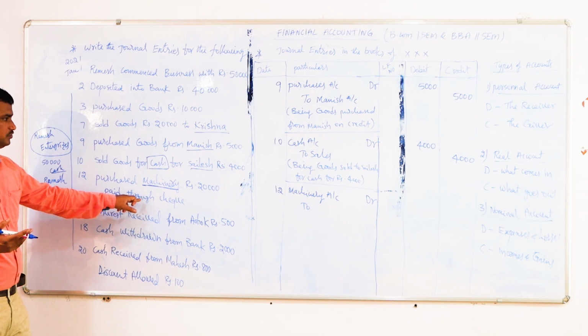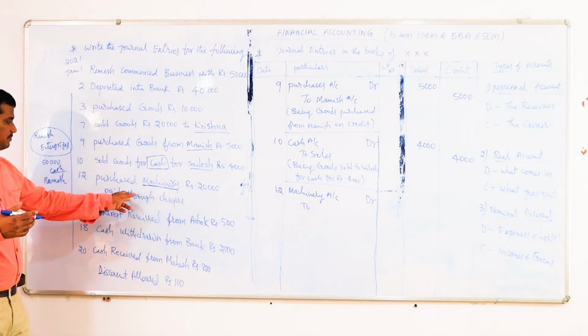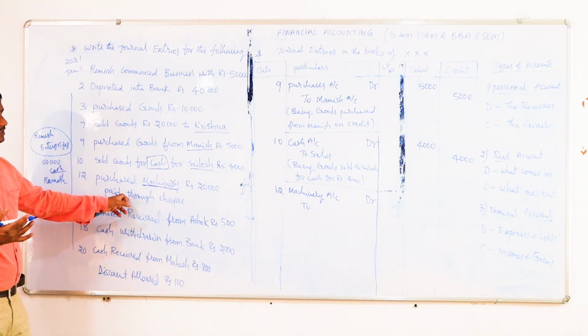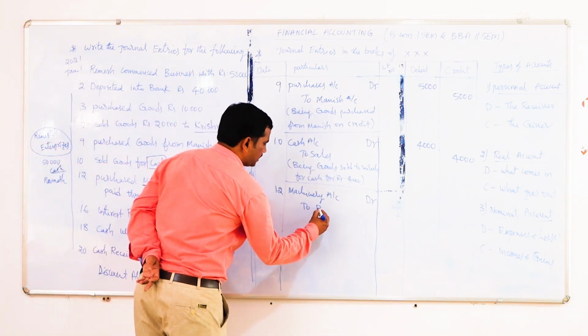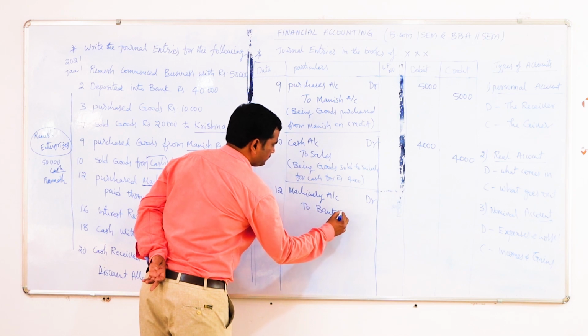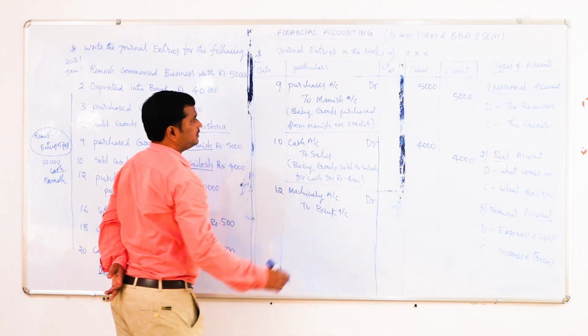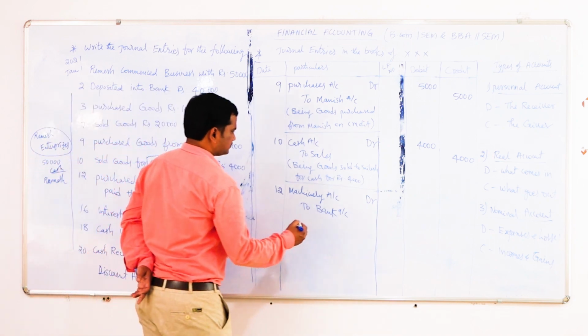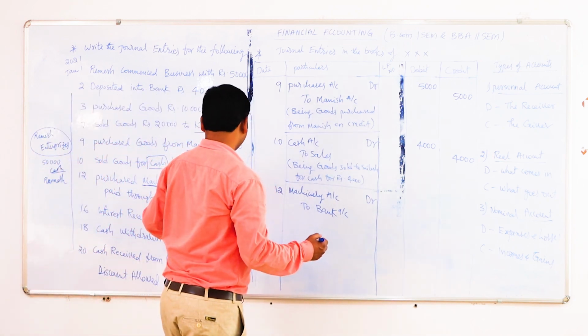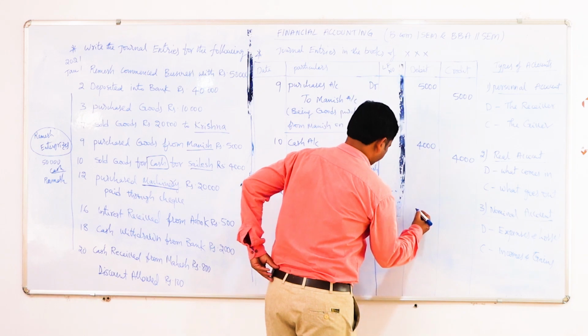As the amount is paid through the cheque, our bank will pay the money. Bank will be the giver. So bank account should be credited, as per the personal account. The amount will be 20,000.